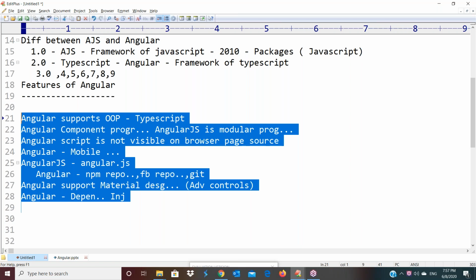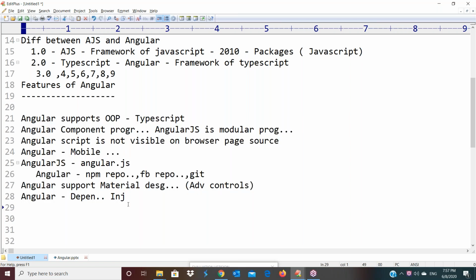Okay, fine. Yes, like that, all the features we have in Angular are available. And one more very big advantage here: the advanced routing concept is there. Routing concept means, what is the meaning of that? Single page application concept. Here I already told you what a single page application is. Tell me, someone is speaking. Any doubt?